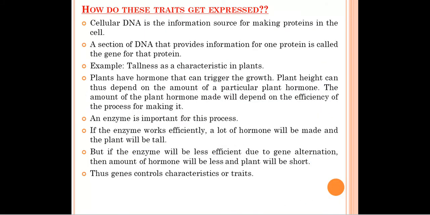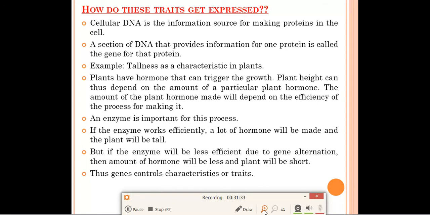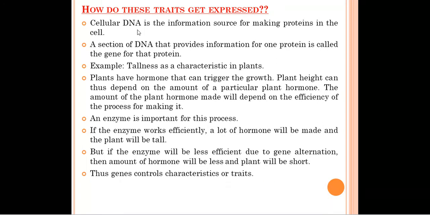Now the next section is, how do these traits get expressed? So we have some points in this one. Let's discuss one by one. How will the dominant trait or the recessive trait express itself in the next generation? How do these activities take place?